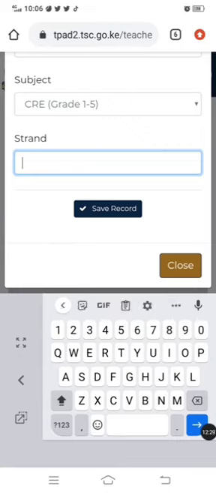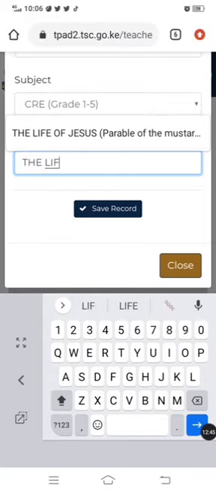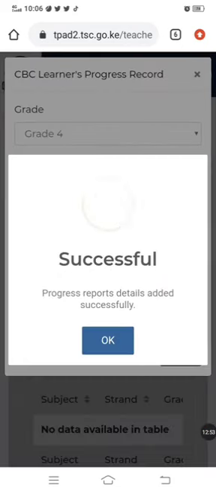So let me write on the life of Jesus Christ, because this is grade 4. And whatever is here, the life of Jesus is on the parable of the mustard. I don't want that suggestion. So let me write mine, just simply the life of Jesus, just that. So I'm going to ignore the suggestions and write mine. Then save record. Successfully saved.